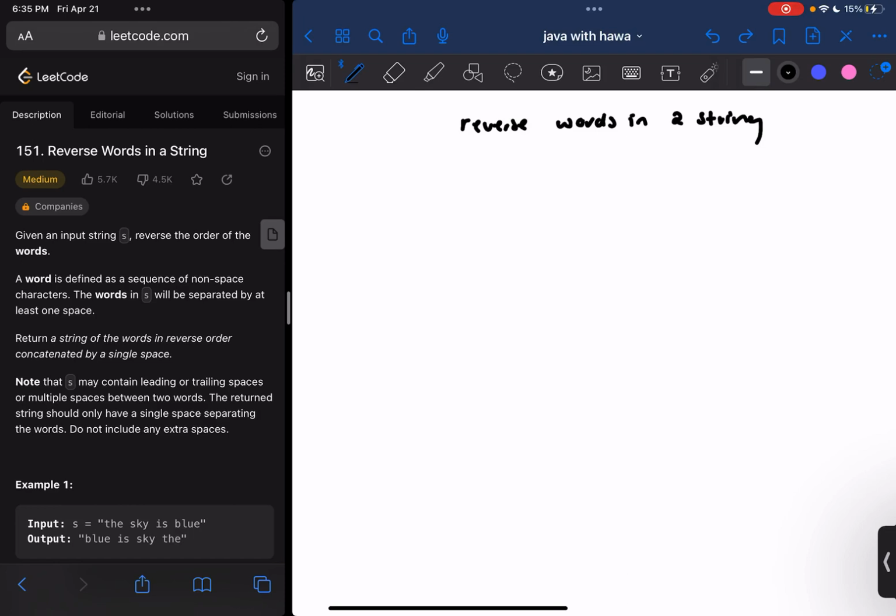So they give us this example here, which is the sky is blue. So let's write that out. So we have the sky is blue. Okay, and note that it's possible to have leading spaces here, trailing white space, or multiple spaces in between. So really we're going to want to take care of this immediately. And the output is reversing the words of the string. So here you can see we'll have blue is sky the. So this output is blue is sky the.